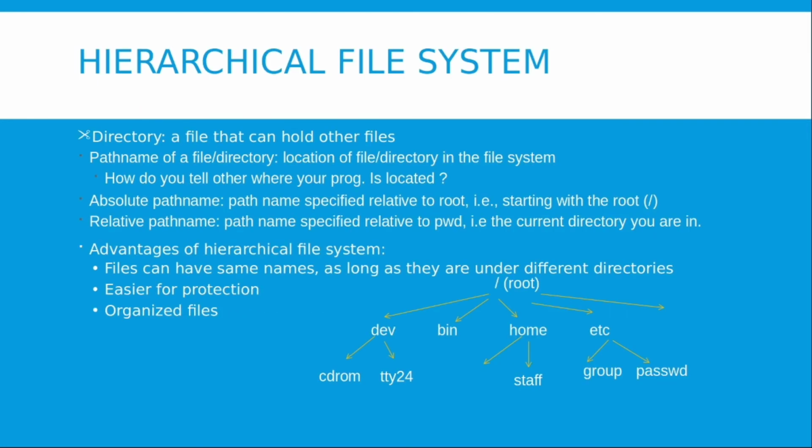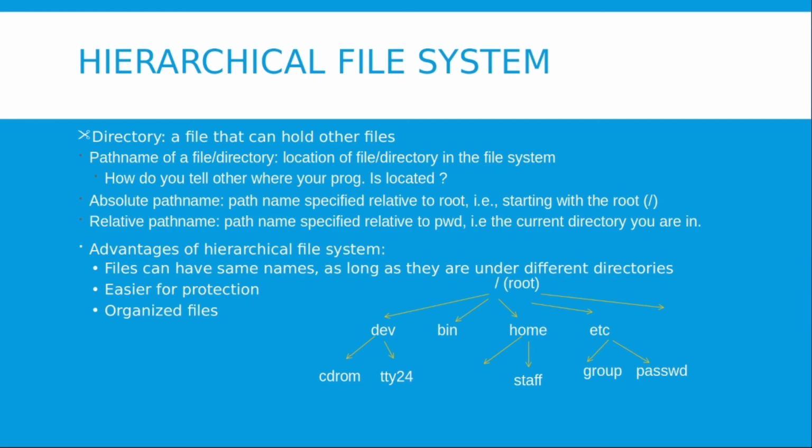Now the next thing is path. Path is basically the location of a file or a directory in the Linux system. There are two kinds of path in Linux. The first one is absolute path and the second one is relative path. Absolute path is the path that starts from the root directory. So it is the complete path. Since we know that the root directory is the first directory of Linux, absolute path gives us the complete path of a Linux directory.